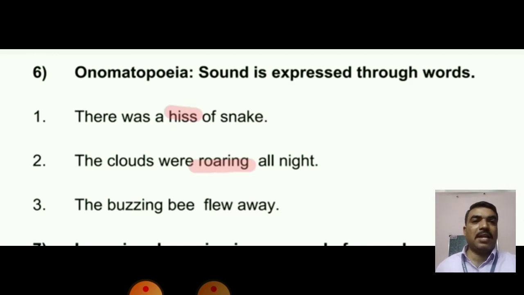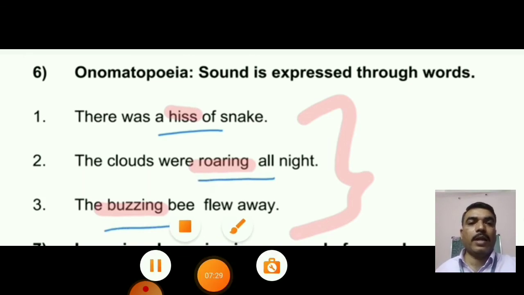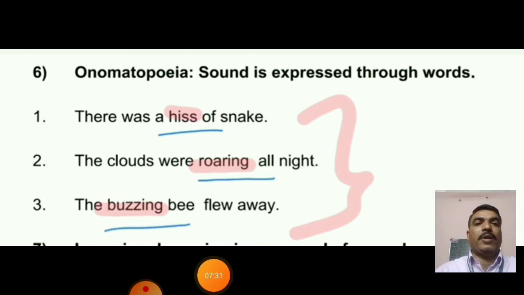Roaring is a kind of sound which is made by lions. The buzzing bee flew away. Buzzing bee, the sound which is created by the bee. These are called onomatopoeia. The sounding words, when they are used in poems like hiss, roaring and buzzing, are called onomatopoeia.